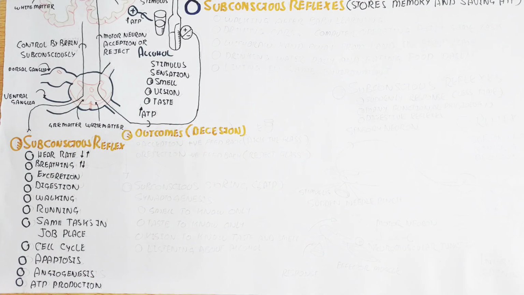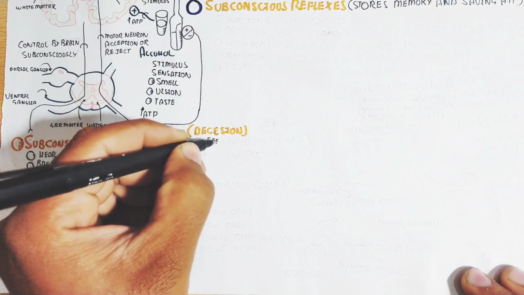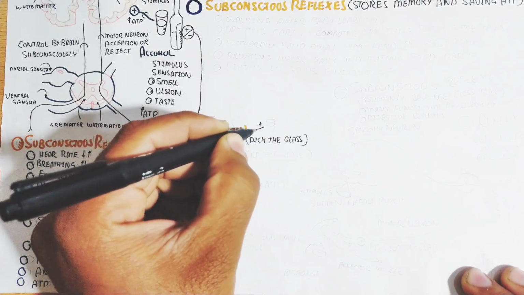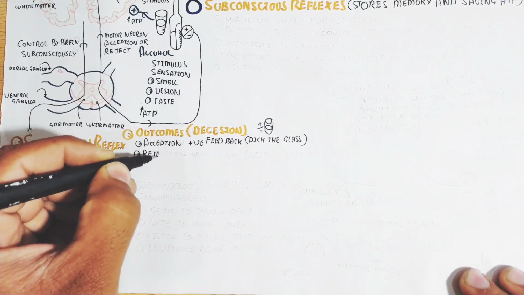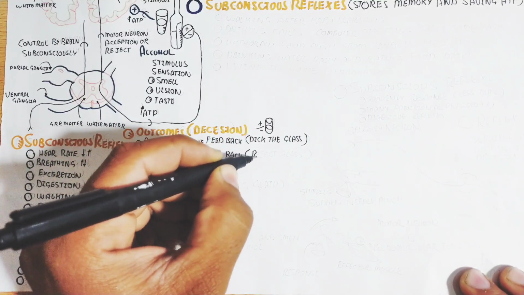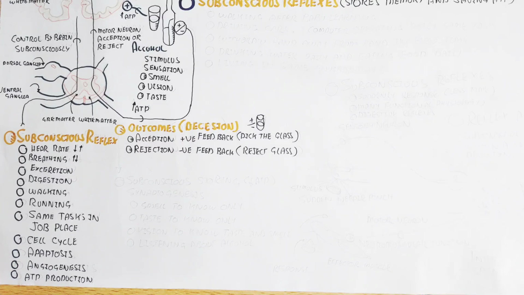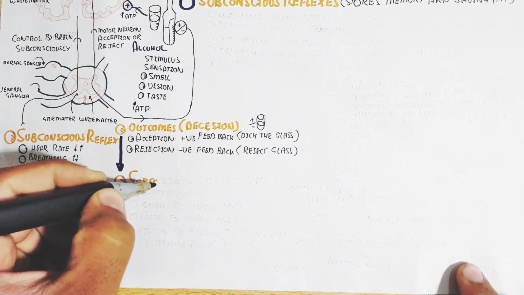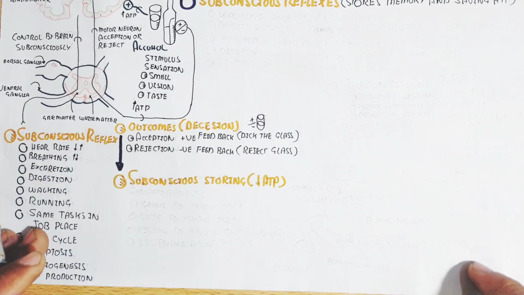The outcomes after the decision for the alcohol are the example. So acceptance is the positive feedback: you pick the glass and again you want to drink. This is the learning process whenever you like it. Rejection means negative feedback: you reject the glass whenever you don't like it. So it depends on the learning, and the outcome will be to reject or accept and add it to your lifestyle.